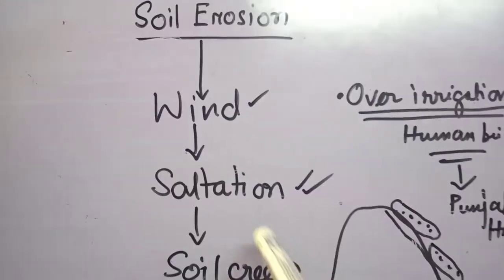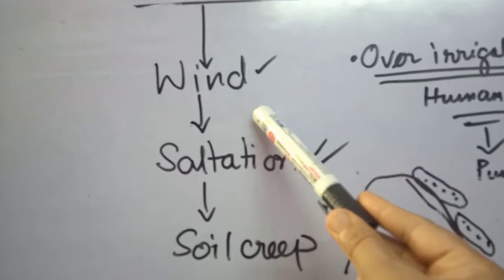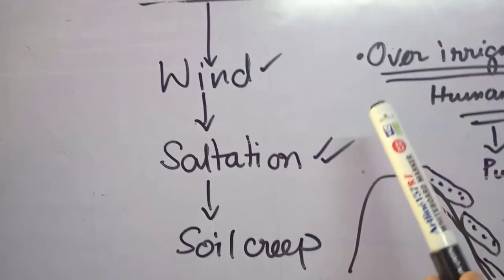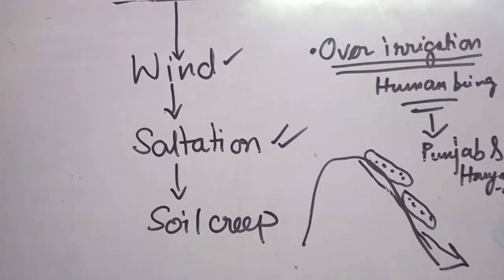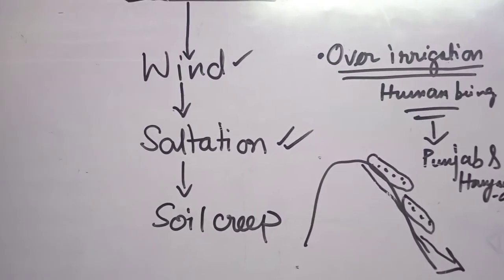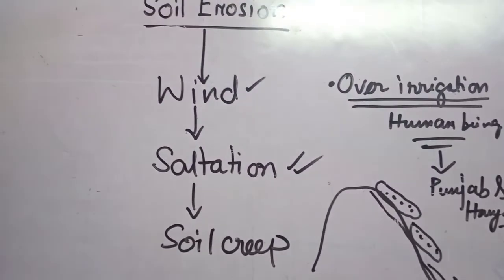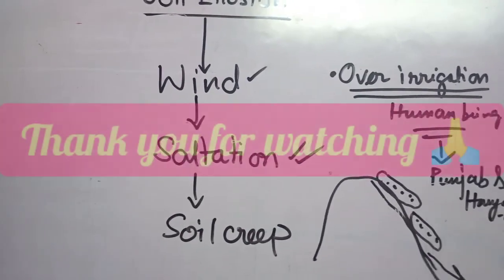The next point is soil erosion caused by wind, and wind works on areas which are deforested and not vegetation covered. In that process we see first saltation, then soil creep. So students, I hope you have understood the different types of soil erosion and how soil is eroding day by day through different activities.